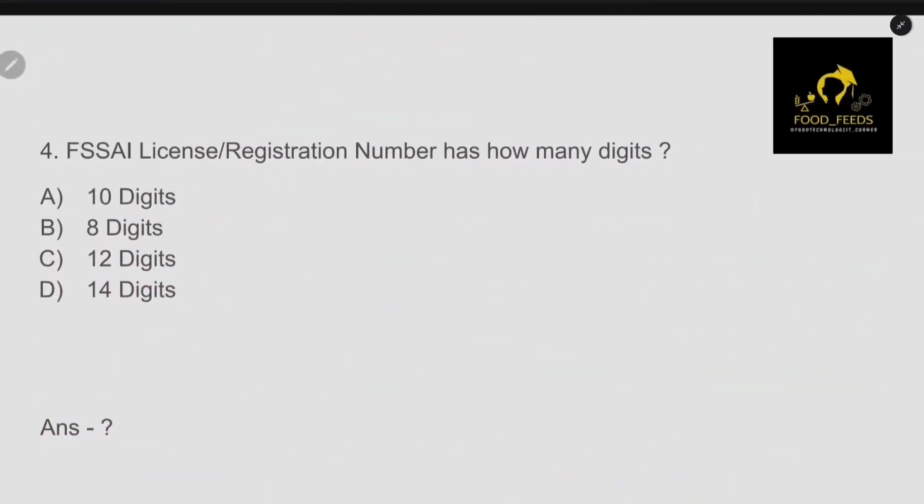Okay, so next question. FSSAI license and registration number has how many digits? This is a really important question, because it is related to many other questions asked in the FSSAI examination. So studying this question in detail will be helpful for many FSSAI related examinations. Okay, so let's discuss this question. First of all, there are 14 digits. So the FSSAI license or registration number basically has 14 digits. Okay, so let's discuss these digits.